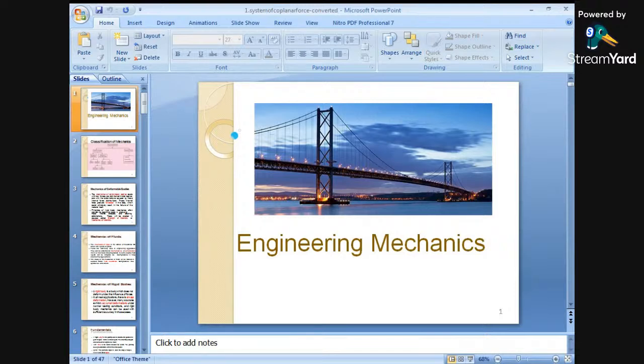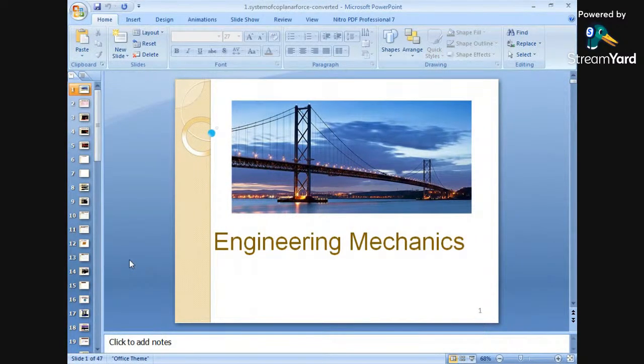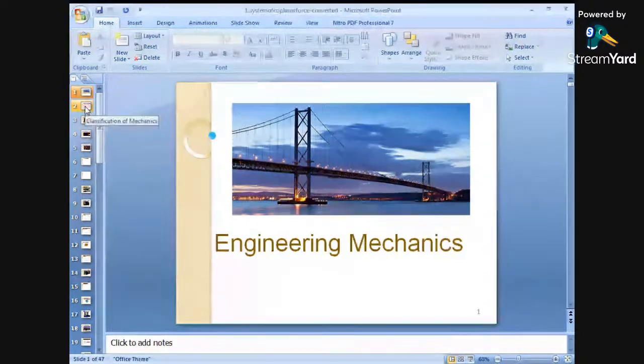Actually, it is a branch of physics that deals with the forces acting on a body when it is at rest or when it is in motion. In nature, you can observe different forces acting on a body, like the chair on which you are sitting, or the table. We have to find out the effect of those forces on a body, when it is in motion or at rest.